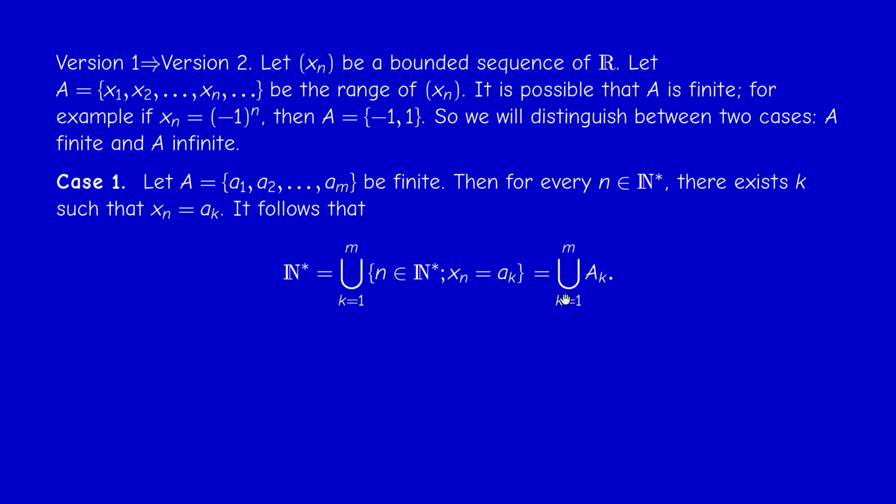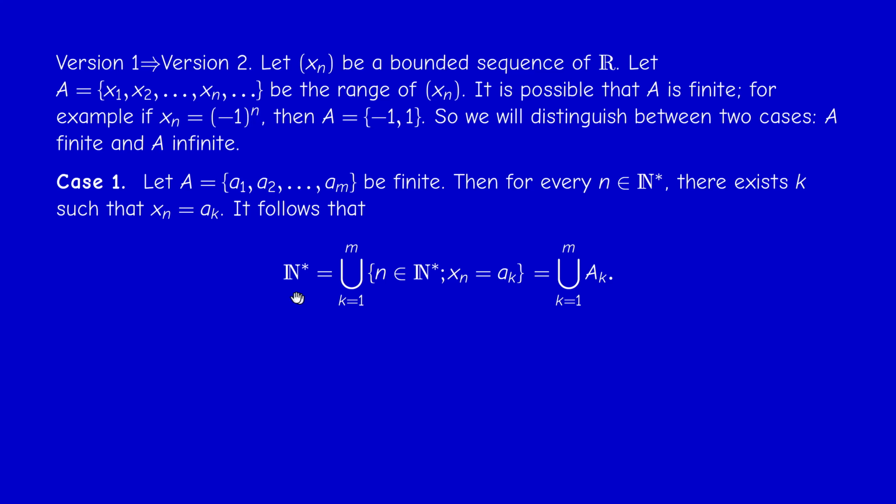So n is in capital Ak. Any element here is in some of these sets, so it's in the union. So by double inclusion, I partitioned my N star into a finite union.